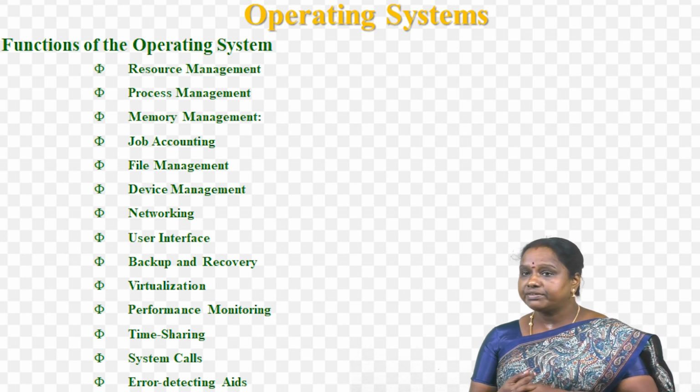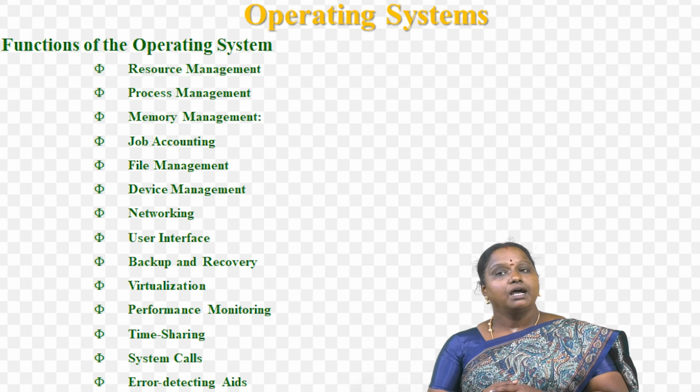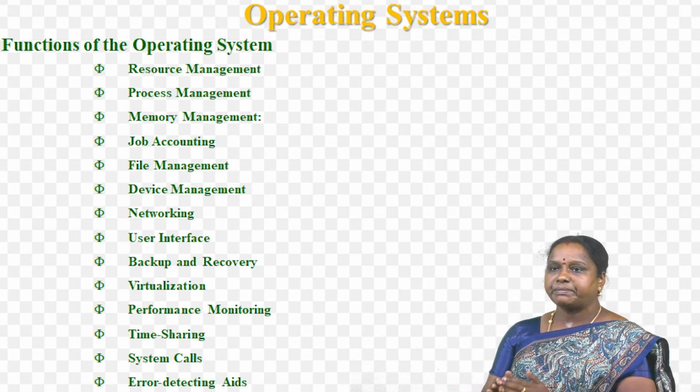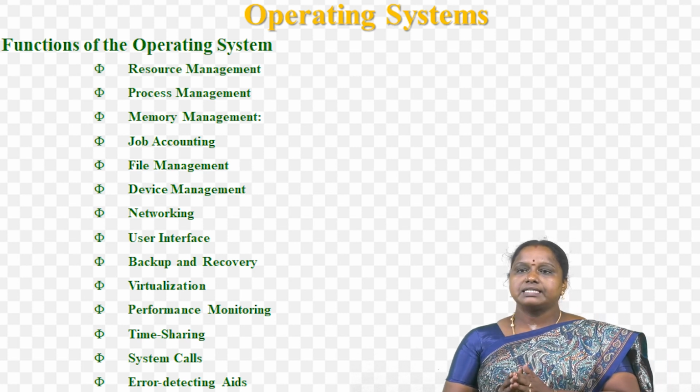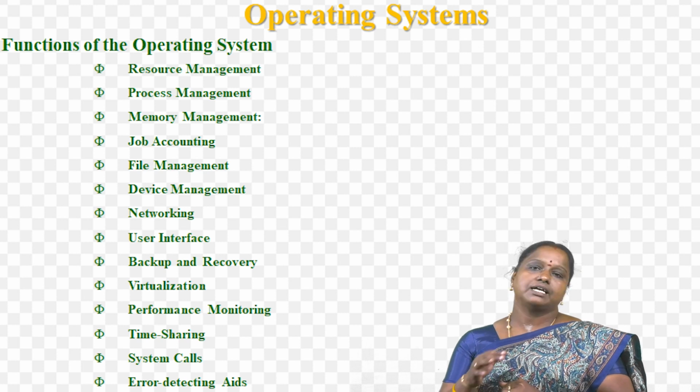Next one is functions of operating system. Here we have nearly 15 functions of OS. Here we see that, first one is resource management. In resource management, the operating system manages and allocates memory, CPU time and other hardware resources among the various programs and processes running on the computer.